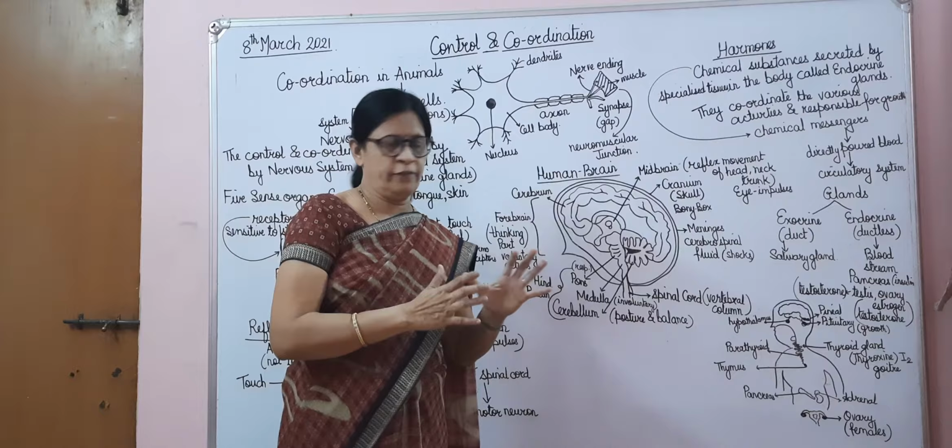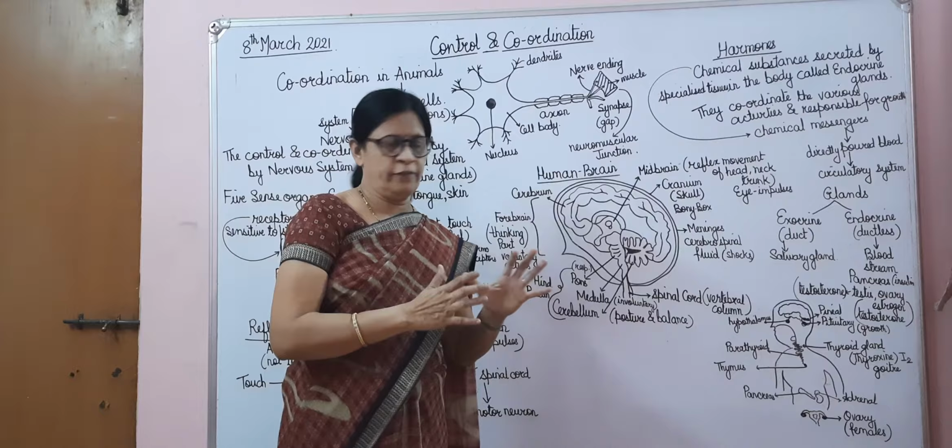So what is reflex action? It is the action which takes place automatically. Automatically means as soon as our hand goes to something hot, it will come back instantly. So this is not voluntary, it is involuntary, which takes place in our body automatically. So it is not under the control of the brain.